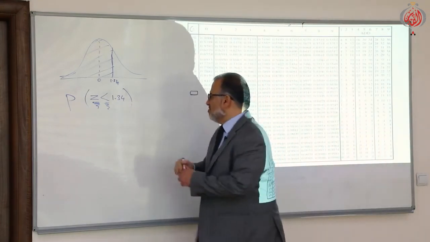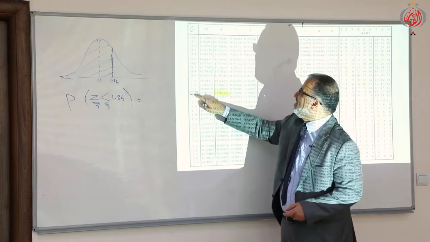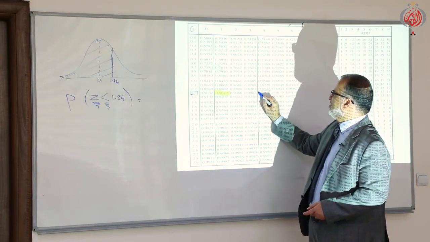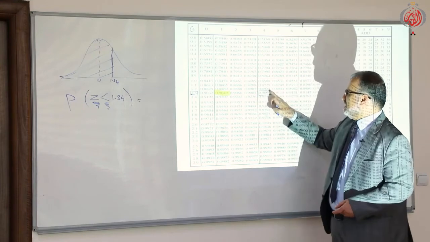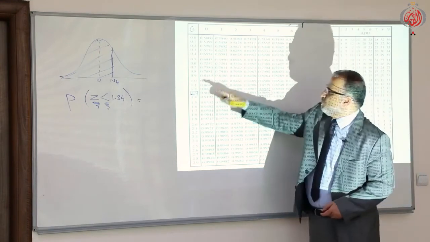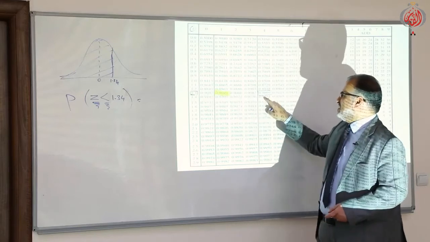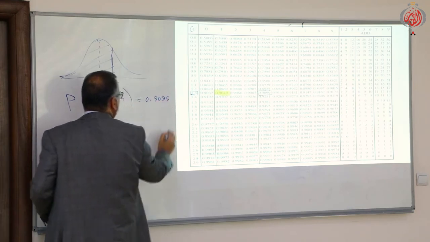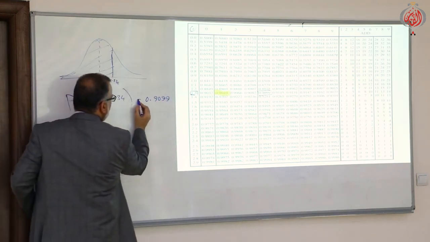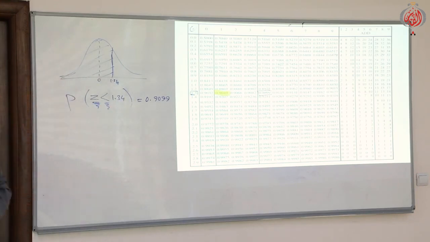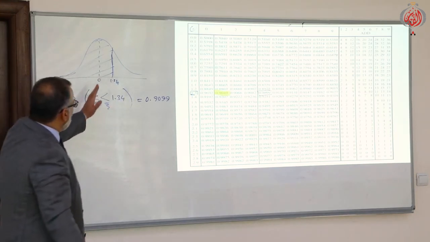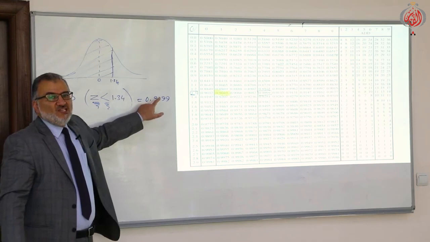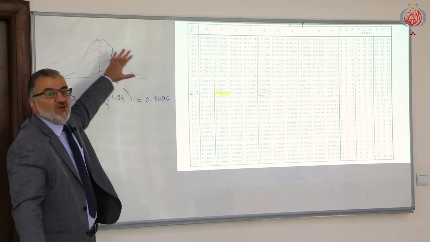How to find the probability? Very simple. This is 1.3, then go to 4. This is the value you have to read. So 1.34 gives 0.9099. This is the probability. What does it mean? It means from 1.34 to the extreme left covers 0.9099 of the whole area.